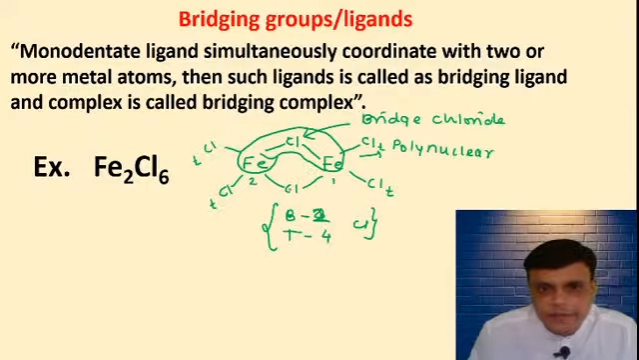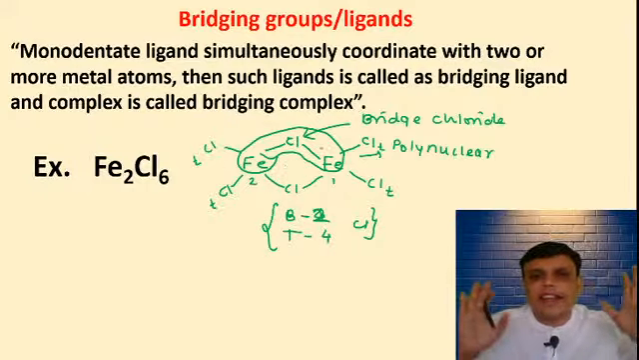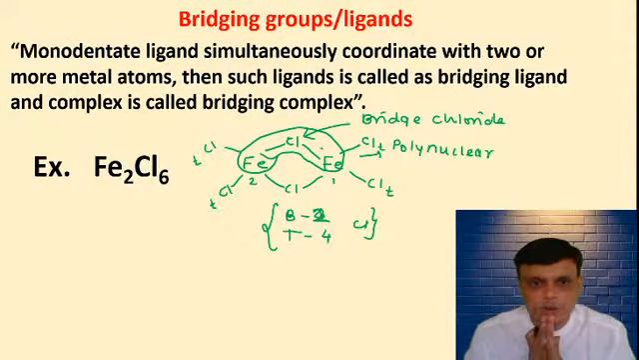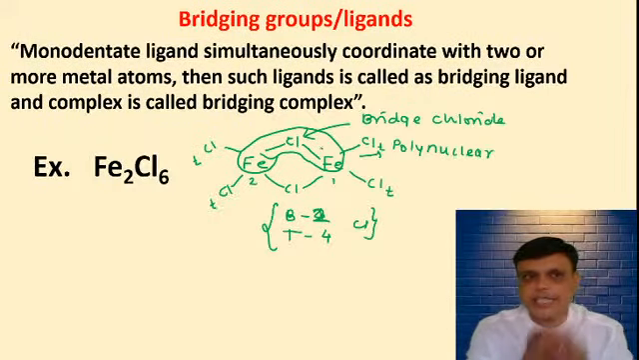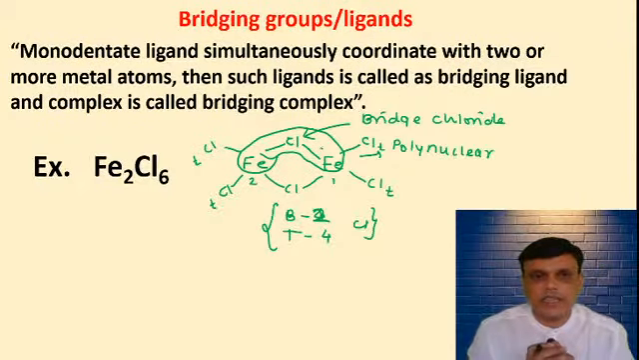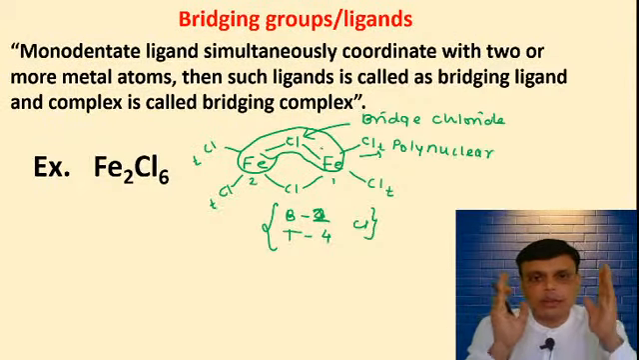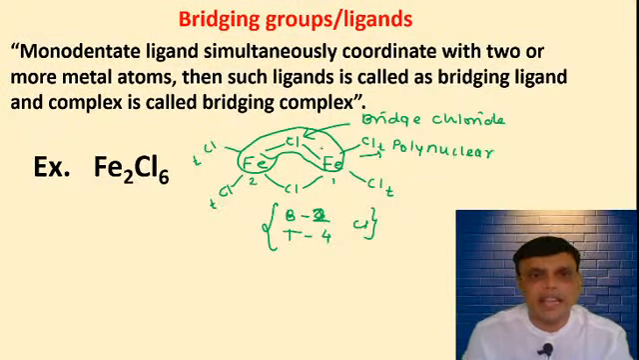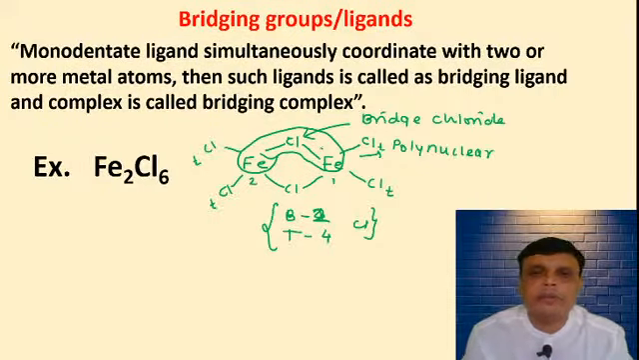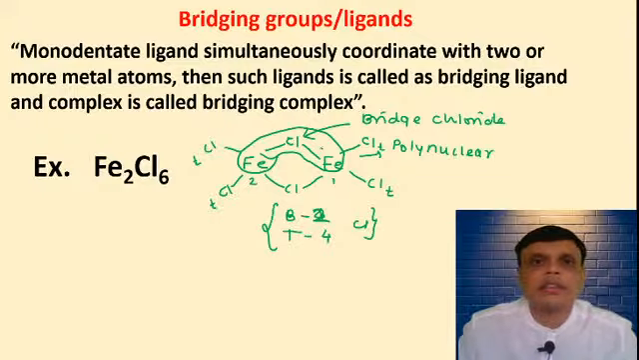These 2 are bridging and these 4 are present at the terminal. That's why they are called terminal chlorides, and 2 are bridged chlorides. This complex is called a bridging complex, and this chloride is called a bridging ligand. Why is this chloride called a bridging ligand? It acts as a bridge in between these 2 iron atoms. That's why it is called a bridging group. Here chloride is called a bridging group or bridging ligand.